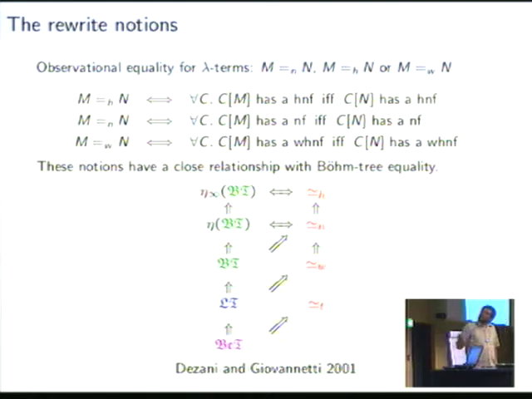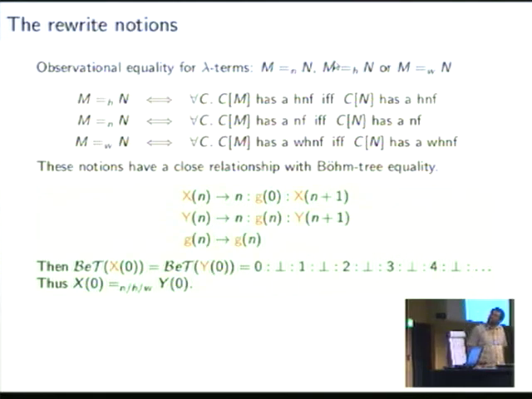Let's look at one example. You can think of this x, y, and g as lambda terms, but we wrote them here as rewrite rules for better readability. The point is that g is something which does not evaluate to anything, so it's undefined. And x and y rewrite to the stream of natural numbers, where every second element is undefined.